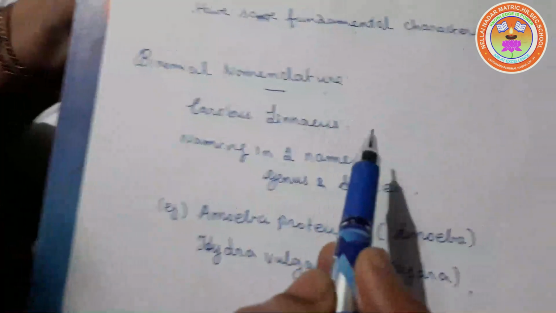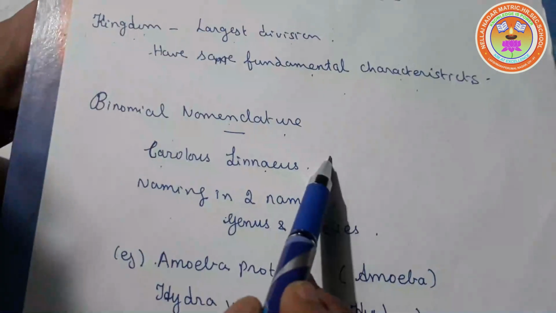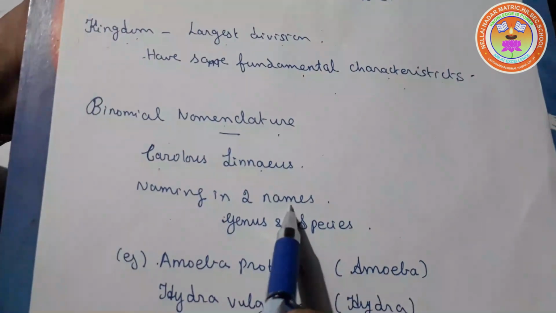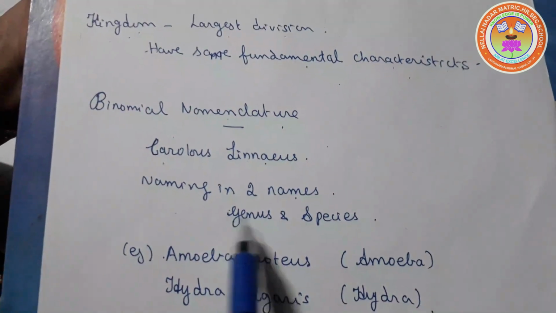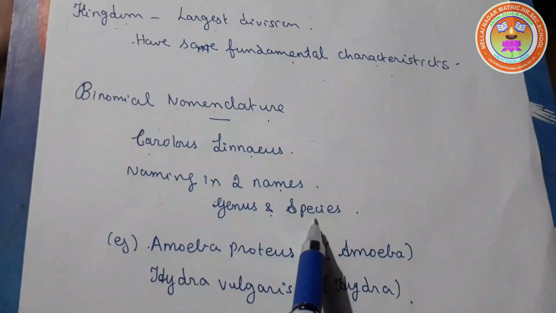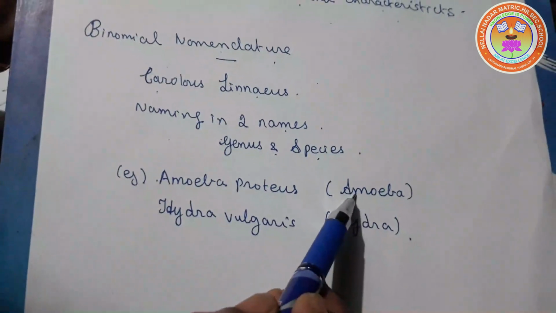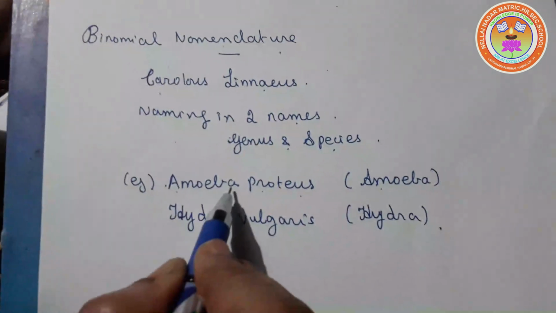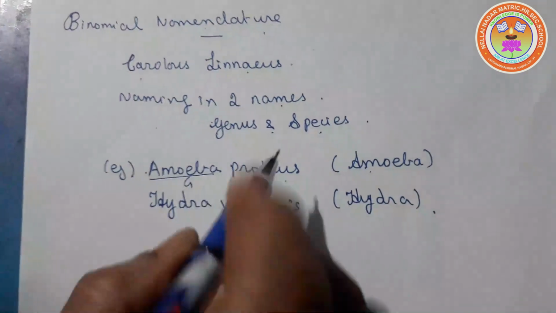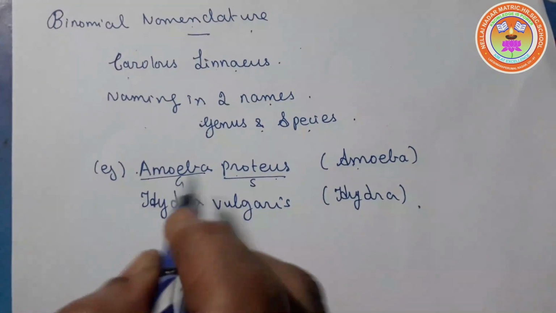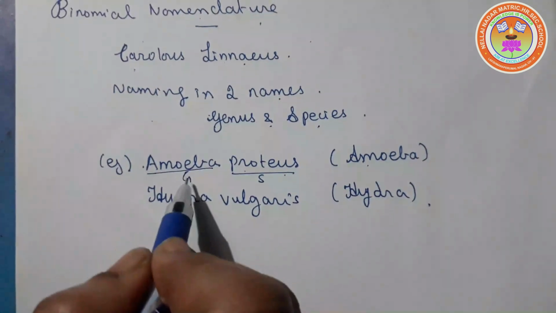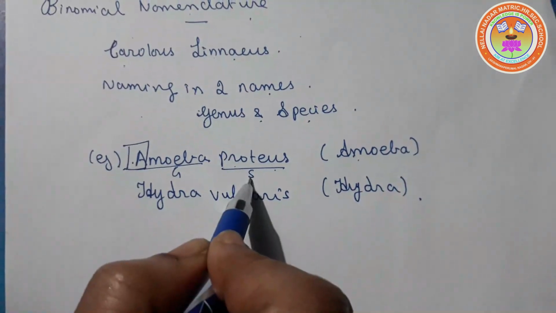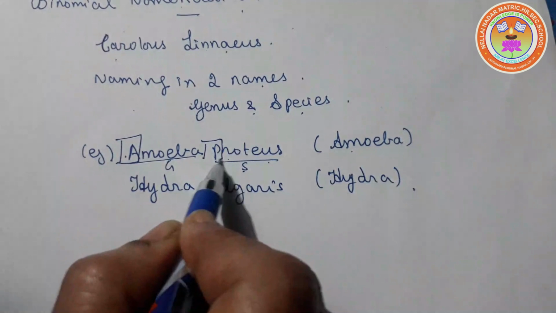Next is binomial nomenclature. Carolus Linnaeus coined the term binomial nomenclature. That means naming the animal with two names. The first part is the genus and the next part is the species. For example, for amoeba, the zoological name is Amoeba proteus. In the genus part, the first letter should be in capital letter, and in the species part, the first letter should be written in small letter.